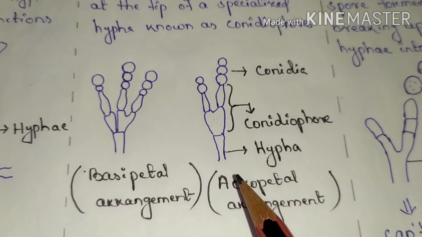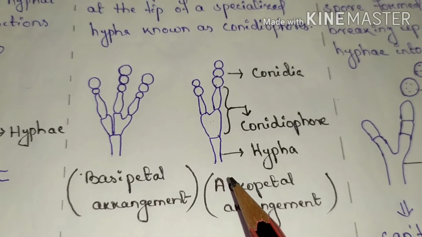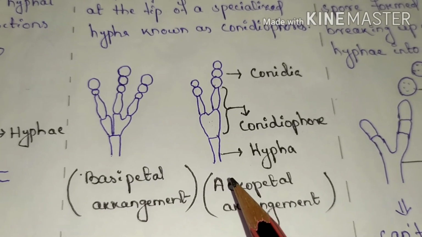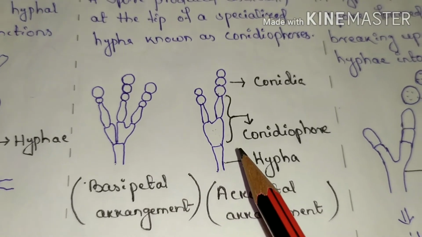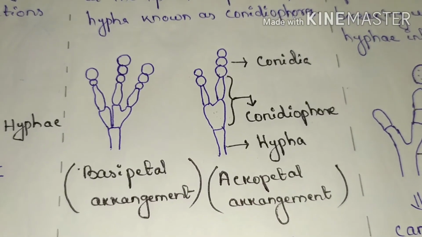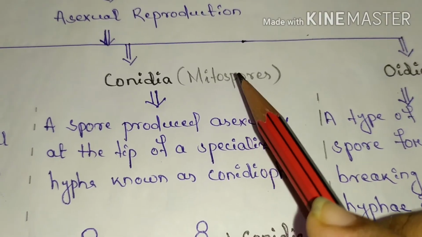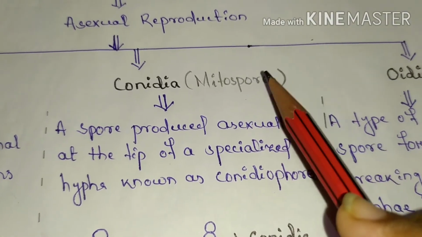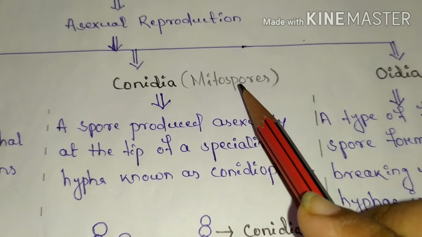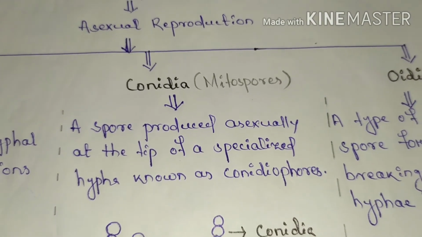Mitosis is the typical type of cell division that helps in the formation of conidia. So conidia are also known as mitospores because they are formed by the process of mitosis.